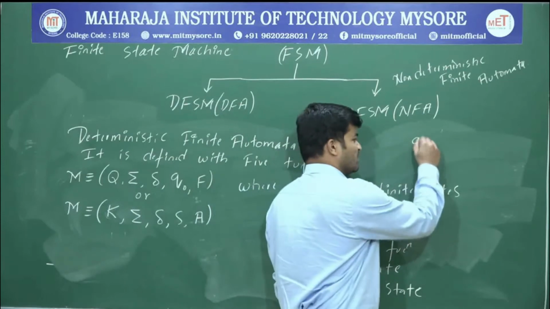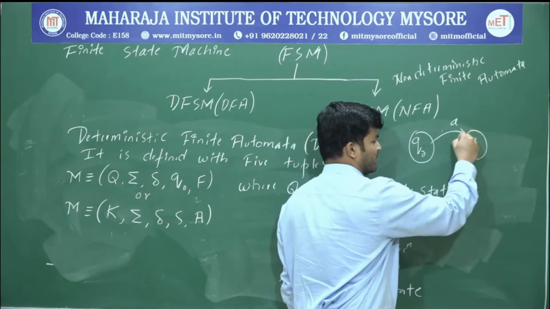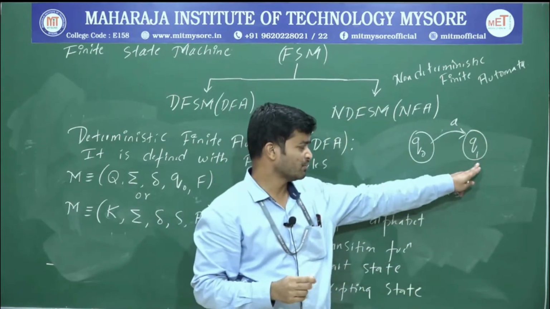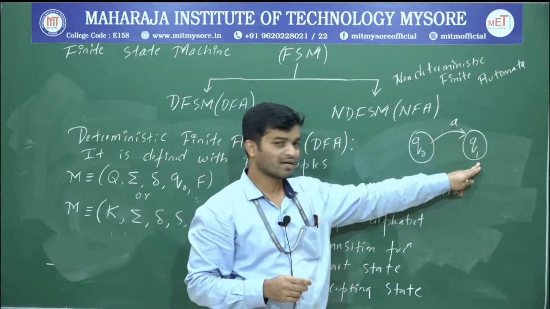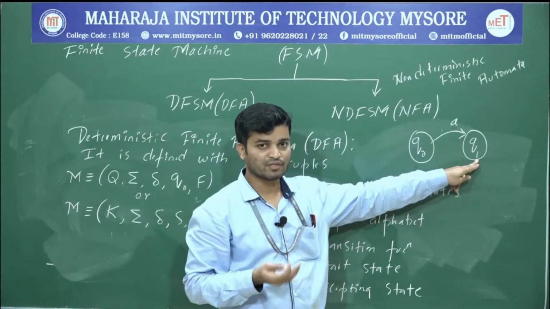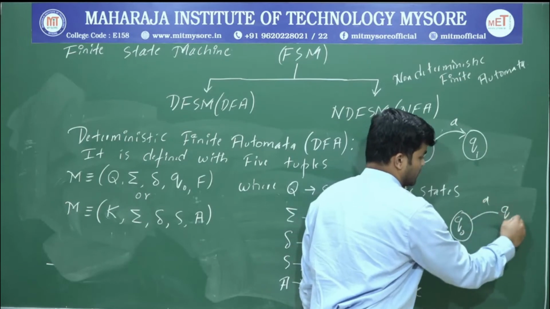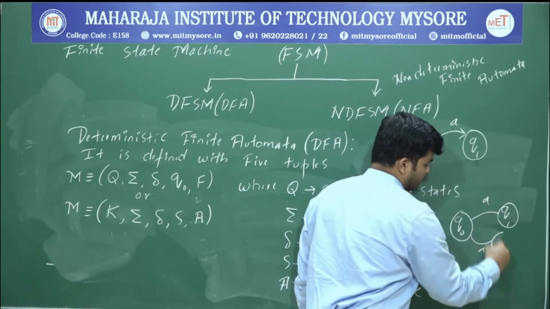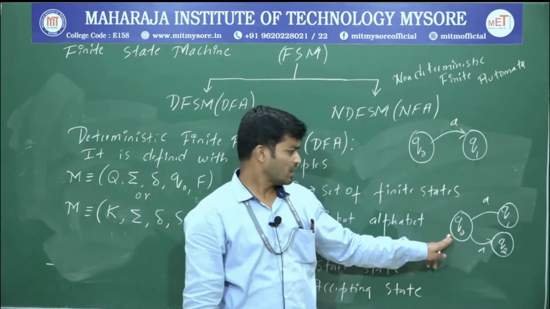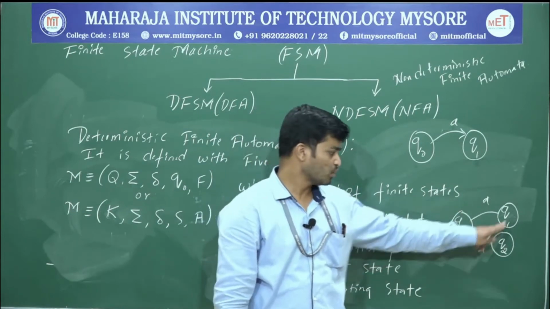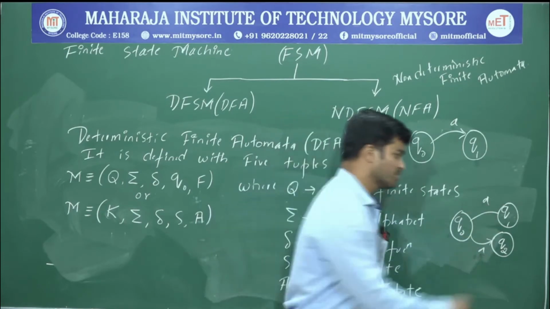Suppose you are in some state q naught, and you get some input A, and you reach some other state. If you are in some state and you get some input and you reach exactly one state, that is called deterministic. Suppose you are in some state and you reach more than one state, or 0 or more states, upon the same input. We will call that a non-deterministic finite automata.